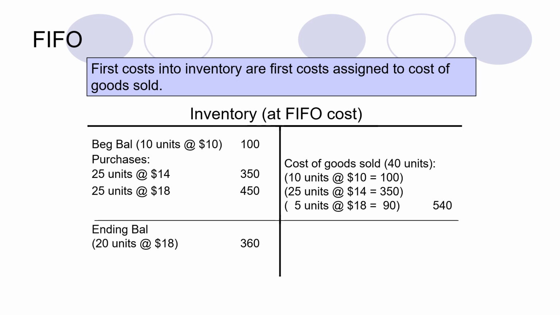So 10 units at the rate of $10, then 25 units at the rate of $14, and 5 units at the rate of $18. So 540 is the total cost of goods sold, and 360 is the value of ending inventory. In this case we have assigned the latest cost to the ending inventory and the oldest cost to the cost of goods sold.